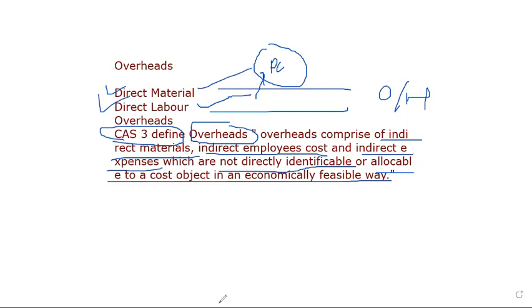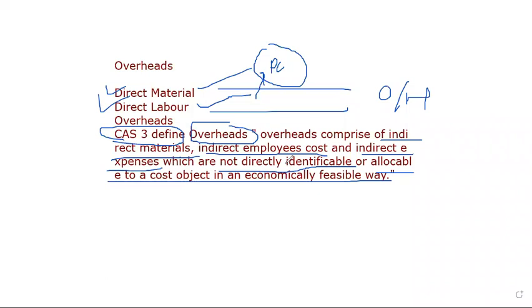Now, next one. If you see overheads accounting, it is easy to understand. In this topic, we're going to study what overheads are, the classification of overheads, absorption costing, and what allocation, apportionment and absorption of overheads are.